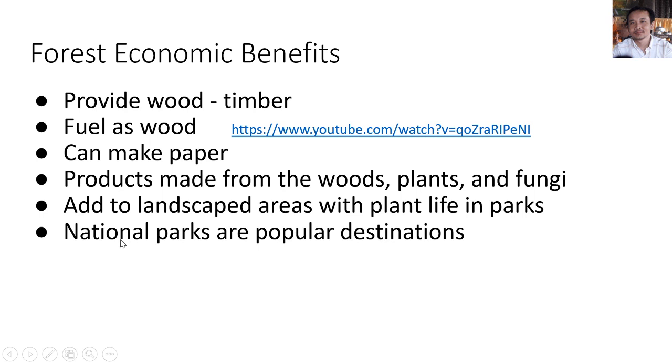National parks are popular destinations. Many national parks have a lot of trees or forest there, so they can be kept as national parks for people's destinations. It is also popular where it has a lot of trees with a clean area.